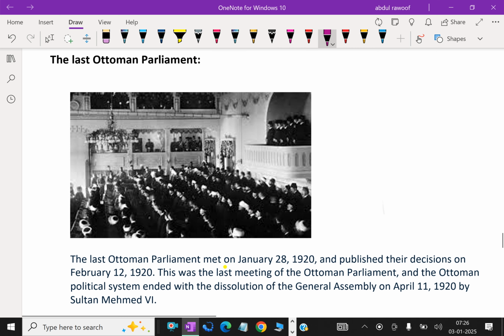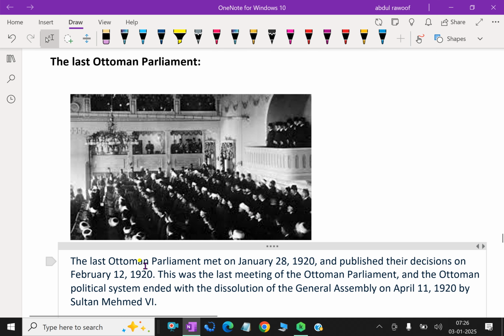The Last Ottoman Parliament met on January 28, 1920 and published its decision on February 12, 1920. This was the last meeting of the Ottoman Parliament, and the Ottoman political system ended with the dissolution of the General Assembly on April 11, 1920 by Sultan Mahmud VI.